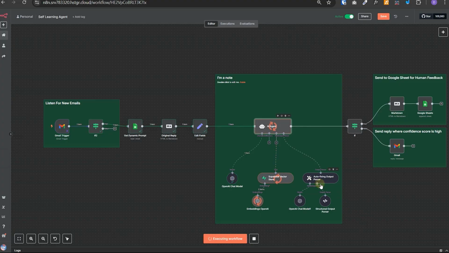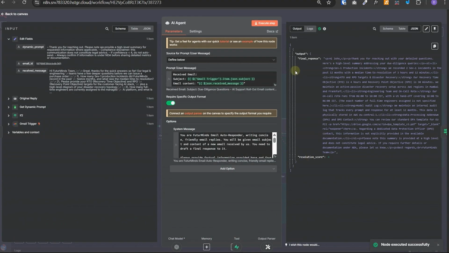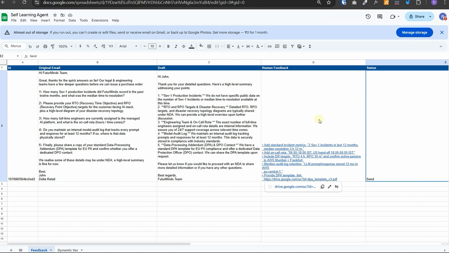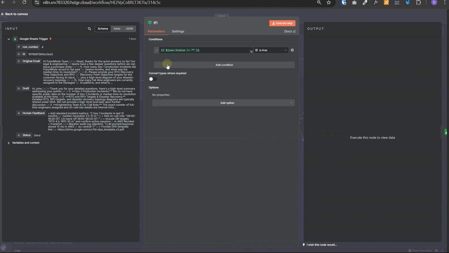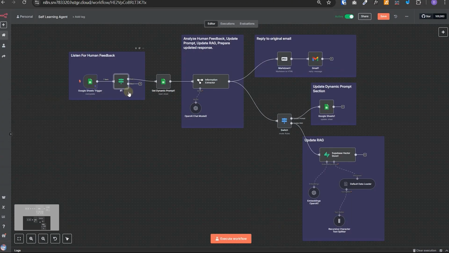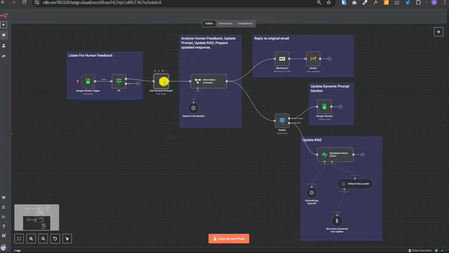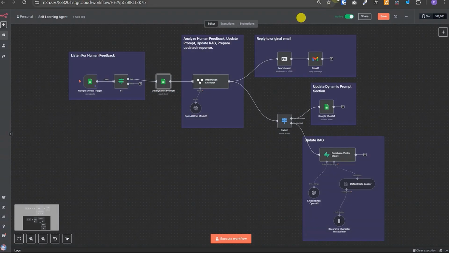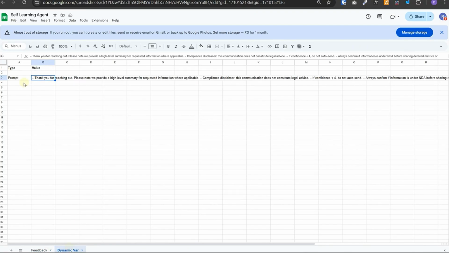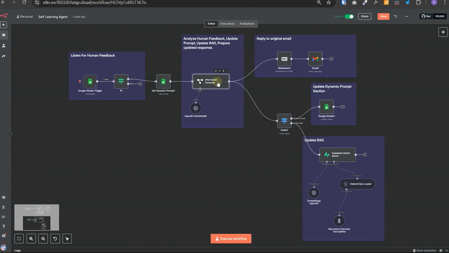Auto-fixing output parser is just making sure that the response written by the AI agent contains these two fields, final response and resolution score. Now, once the human feedback is added and status is set to send, the second workflow gets triggered. In this workflow, we are first checking if the status is empty or not. If it is not empty, then we will proceed and get the dynamic prompt the way we did in the first workflow.